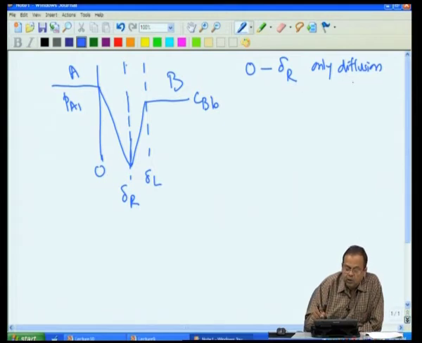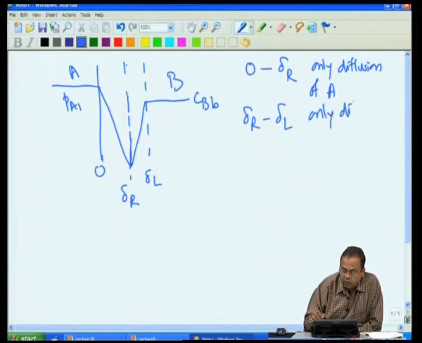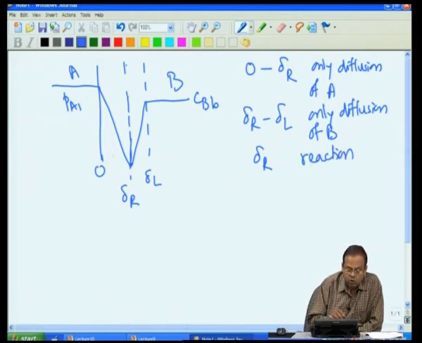So, there is only diffusion of A, whereas between delta R and delta L there is only diffusion of B, and at delta R there is an instantaneous reaction. So, diffusion on these two, between 0 to delta R and delta R to L, and reaction at delta R.